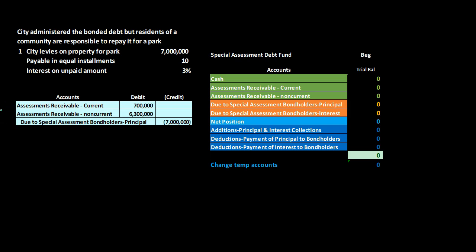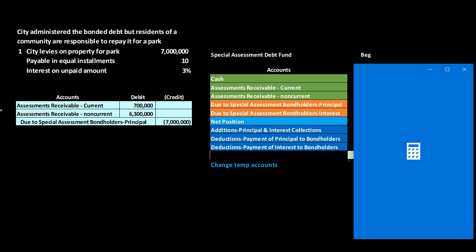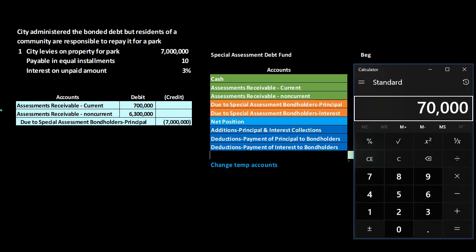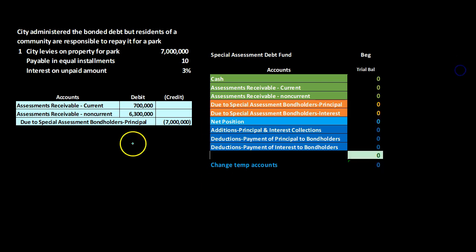First, we're going to have the assessment receivable breaking out between the current portion and the long-term portion. The current portion being the $700,000, that of course being the $7 million divided by 10. So let's take the 7 million minus the 700,000. That gives us the 6,300,000. That's going to be the non-current. So we're just simply taking the 7 million, breaking it out between the current 700,000 and the non-current 6,300,000. That being a total then of the due to special assessment bondholders. That's going to be for the full 7 million.